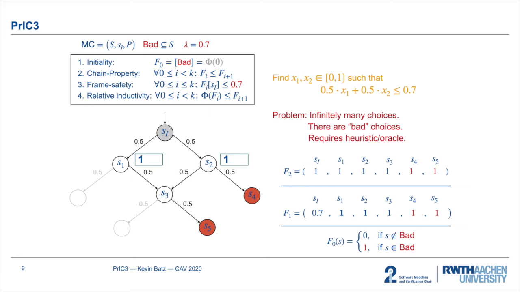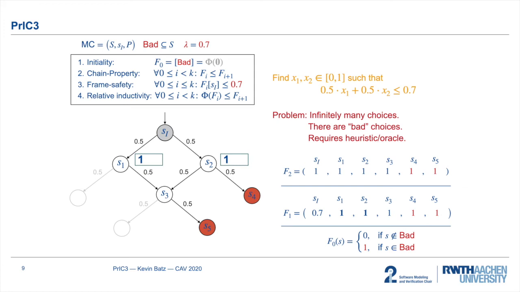So here our algorithm requires a heuristic or an oracle to guess some good values. Suffice it to say for this talk that PrIC3 always terminates regardless of the heuristic and the oracle you choose. However, the runtime of the algorithm highly depends on these ingredients. Dealing with this issue was actually a challenge because we do of course not want to use perfect oracles that require a pre-computation of the exact reachability probabilities. So we developed a heuristic such that it often suffices to only use rough approximations of these probabilities as an